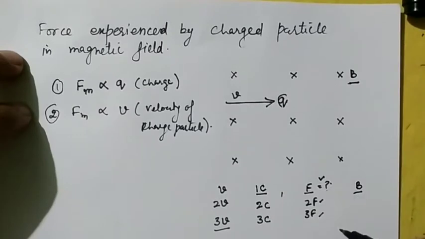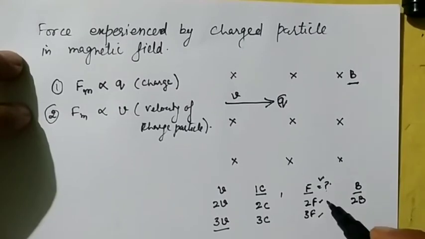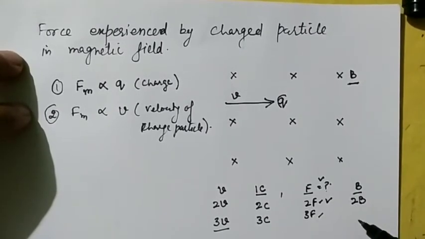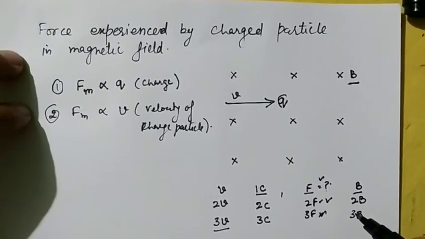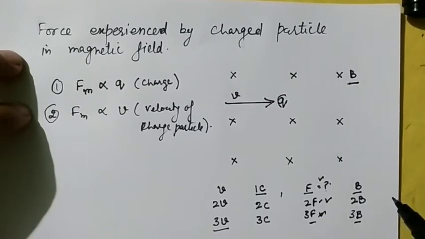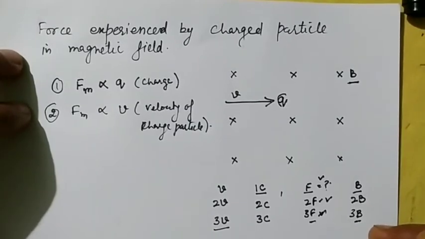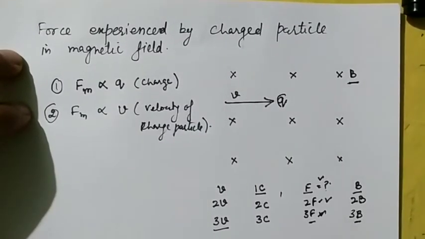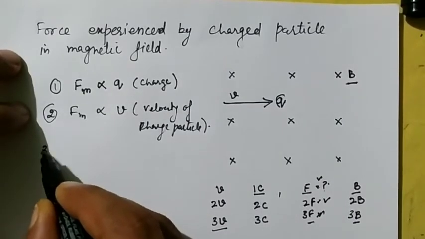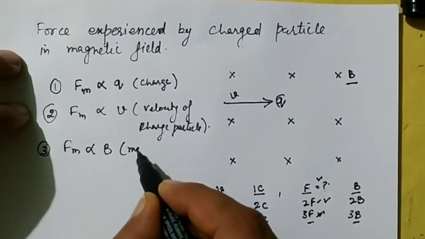Again, in third case, I keep the magnetic field as B. Then my force is F. Now I increase the magnetic field by twice. I observed that my force also gets twice. If I increase the magnetic field by thrice, my force also becomes thrice. So from this we conclude कि force is directly proportional to the magnetic field. जैसे जैसे मैं magnetic field को बढ़ा रहा हूं, मेरी magnetic force भी बढ़ रही है charged particle के ऊपर. So the third outcome what we got is the magnetic force is directly proportional to the magnetic field.